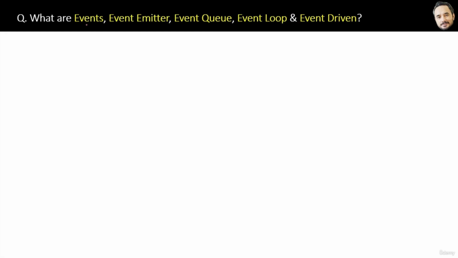What are events, event emitter, event queue, event loop, and event driven in Node? All right, this question will clear up all your concepts about events in Node. First of all, what is an event? An event is like a signal that something has happened in a program, like a notification, like an action has happened. Like if you remember, we have those click events in the UI, right?